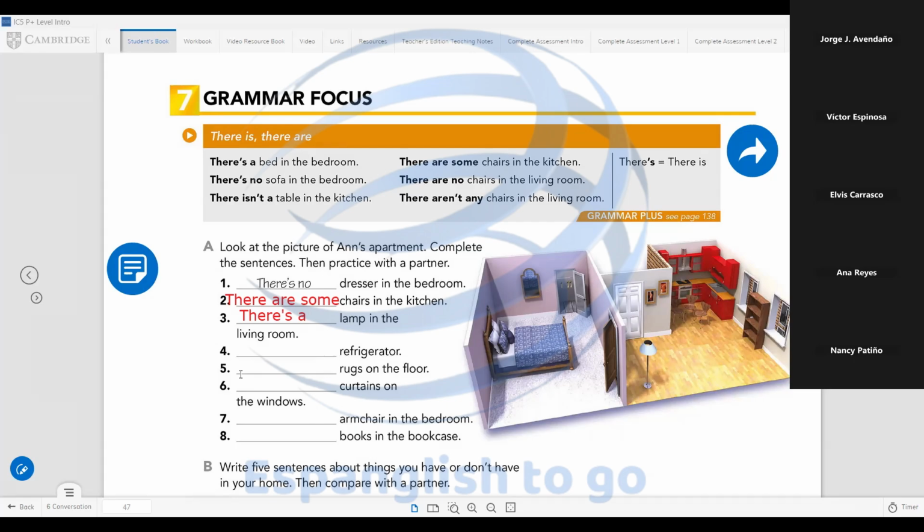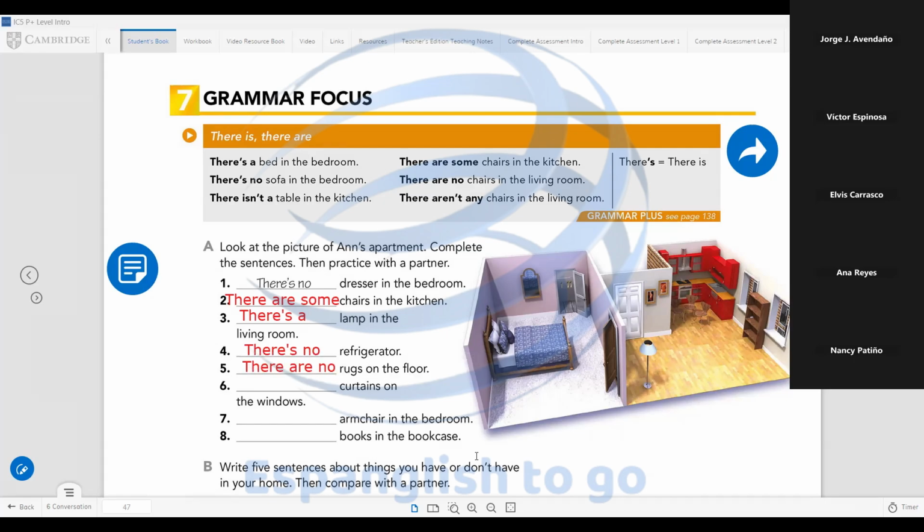"In the kitchen, there's no..." It's possible. It's one possibility. There's no refrigerator. Very good. Anna, number 5. "There isn't rocks on the floor." Okay, pay attention. We have rocks, which is plural. So there are no rocks. There are no rocks.